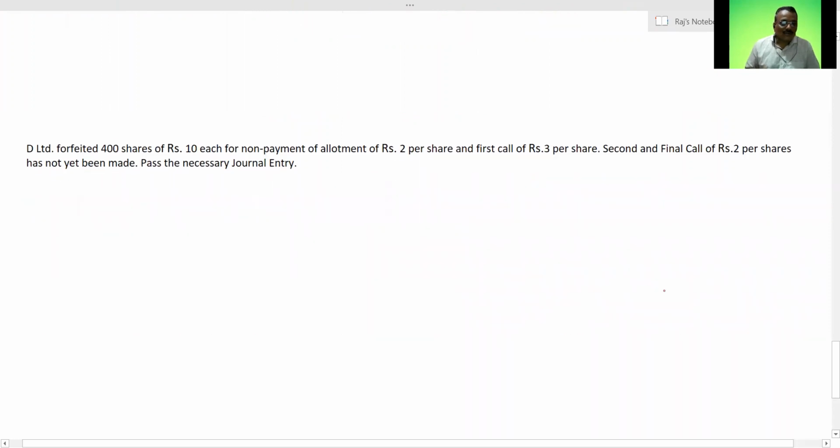So D Limited has forfeited 400 shares of rupees 10 each. So here the shares forfeited are 400 shares, and face value is 10. And non-payment of allotment of rupees 2, first call rupees 3, as well as second and final call of rupees 2 per share.